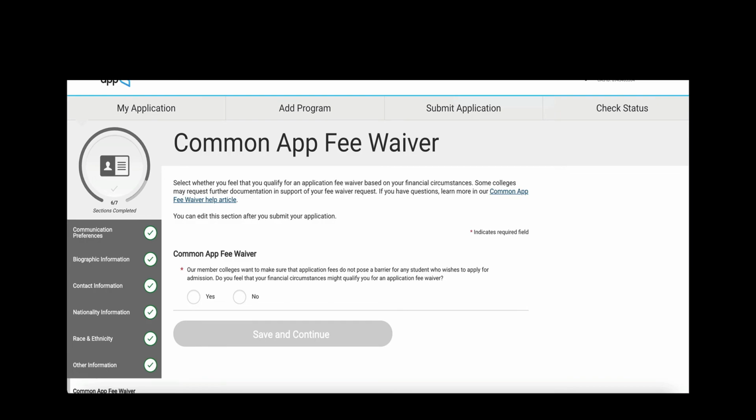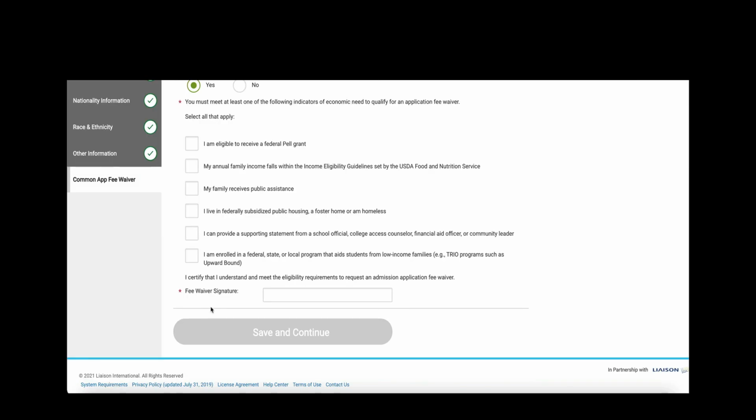Common App Fee Waiver. Select whether you feel that you qualify for an application fee waiver based on your financial circumstances. Some colleges may request further documentation in support of your fee waiver request. If you have questions, learn more in our Common App Fee Waiver help article. You can edit this section after you submit your application. Select yes or no. If you say yes, you have an additional question that says, you must meet at least one of the following indicators of economic need to qualify for an application fee waiver. Select all that apply. Make your selections. Go ahead and type your name in this section to symbolize signature. And when ready, click on Save and Continue.